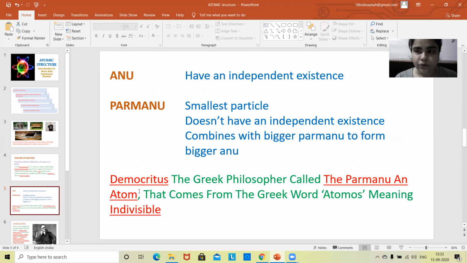Students, in the 6th century, like our India, different philosophers in different countries were also exploring matter. They also wanted to know the details regarding matter. I am talking about the philosopher named Democritus. He belongs to Greece. What actually Democritus did was change the name parmanu, which was given by Maharshi Kannad, to atom, because in the Greek language the word atomos means indivisible, which means it cannot be divided further. It is similar to Maharshi Kannad's suggestion.